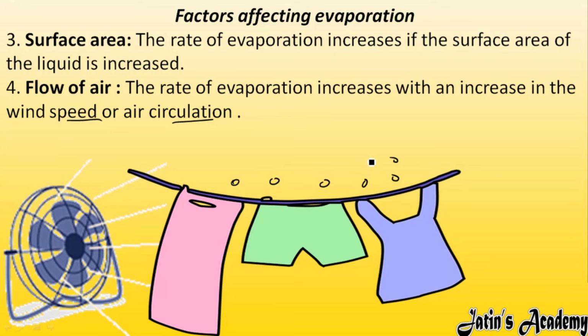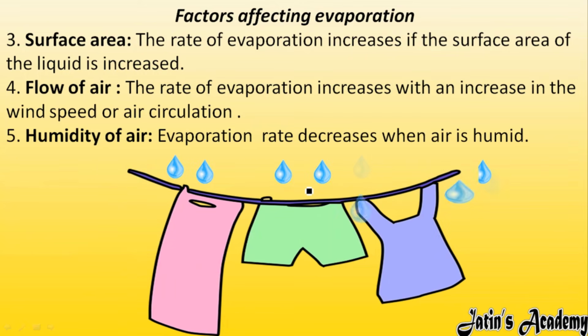Nearby, much moisture is there. Nearby moisture came, and due to this moisture, now it is very difficult for this liquid to move outside. Whenever air is there, air will blow all the moisture away from the surface area, so this evaporating liquid will take the space. Liquid is now having some space to move out, so they can evaporate very easily. So by the more flow of air, evaporation takes place faster.